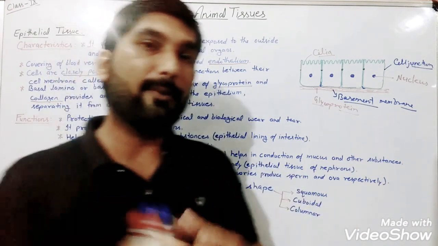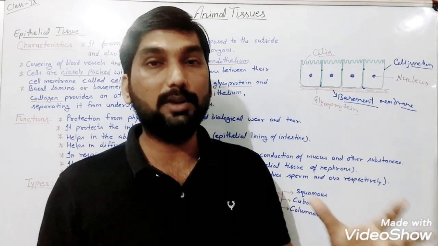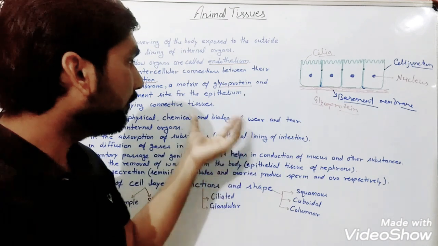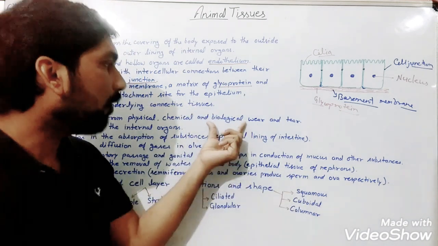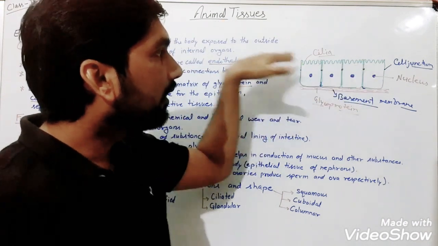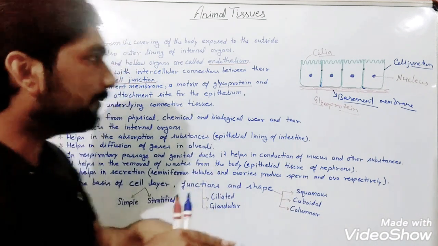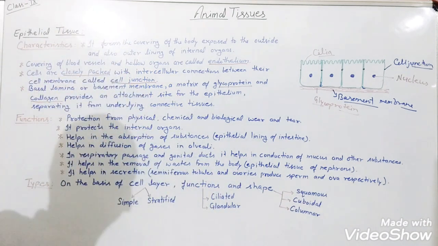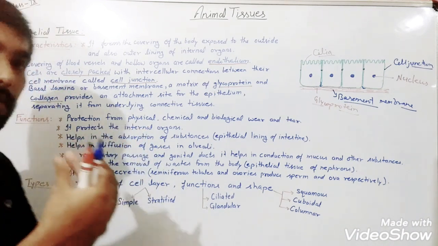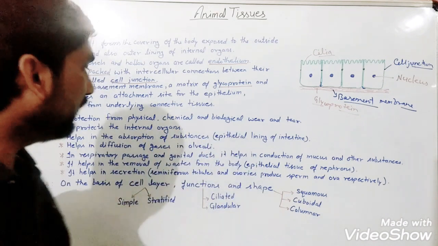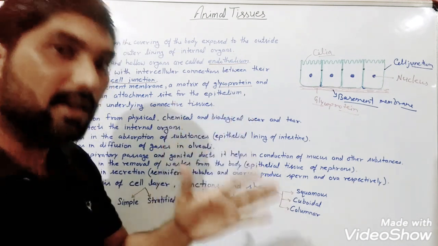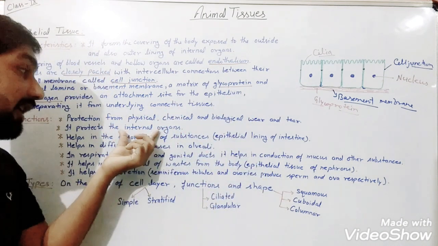If skin is not present, the internal organs will face a lot of germs or pathogens that are present in our surroundings. So it is also protecting from the biological organisms there. How are they going to protect? By making a covering on the body, and each and every cell is compactly, closely packed. Now next function, it protects the internal organs. Obviously, if it is going to provide a covering around the body, it means the internal organs will be protected, and they are also going to make the inner lining of the internal organs.